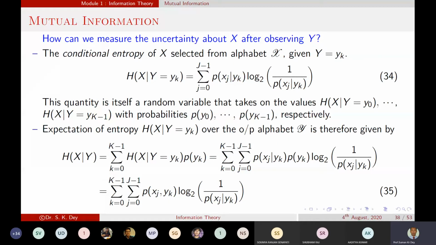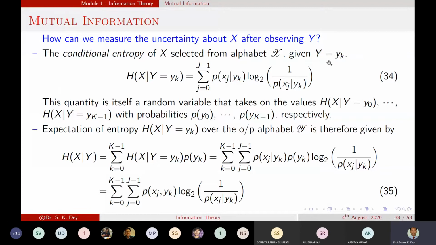Basically, the conditional entropy of x says that if we observe an output, using the conditional entropy we can measure how much uncertainty there is in the input. Now the conditional entropy of x selected from alphabet X given y equal to yk.